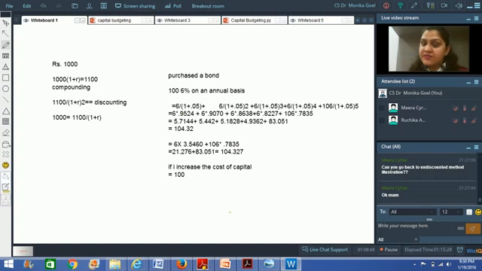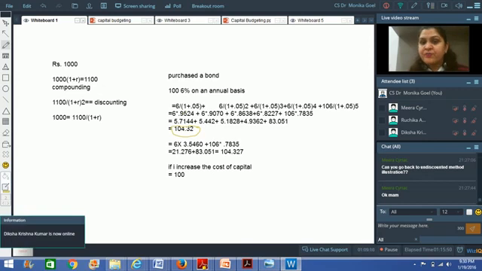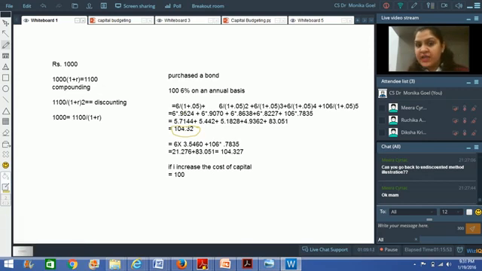I'm talking about a project which has a limited life, and I'm able to see the cash flows over that particular period of the project, right? So what I will do is estimate all the cash flows throughout the life of that project, and then discount all the cash flows, right? After discounting all the cash flows, whatever present value I get, similar to the 104.32 which you had calculated in this particular example, is the present value of future cash inflows, isn't it?